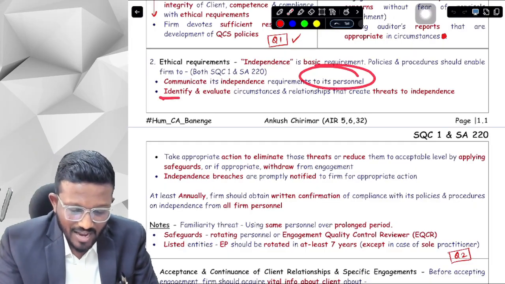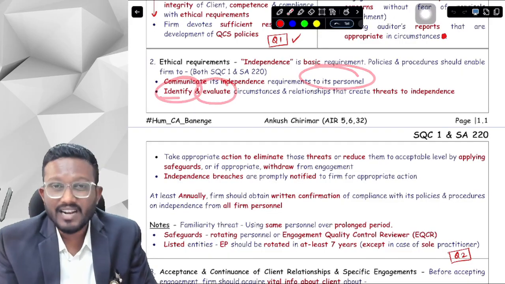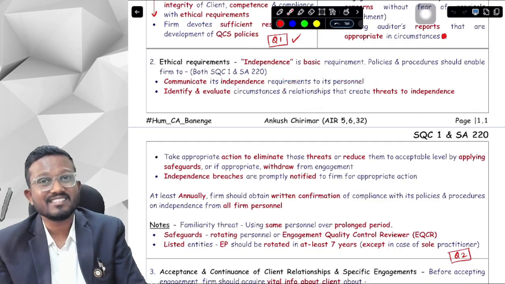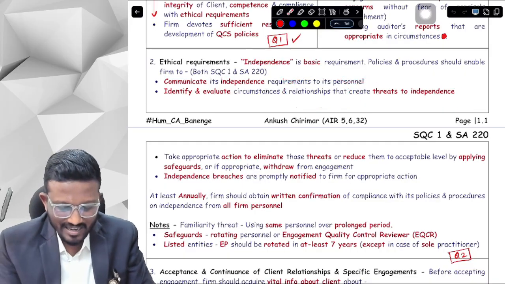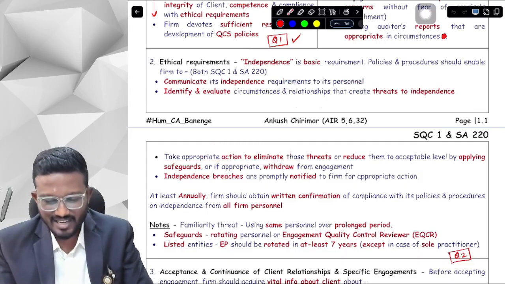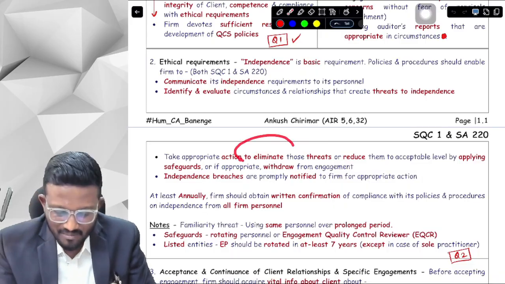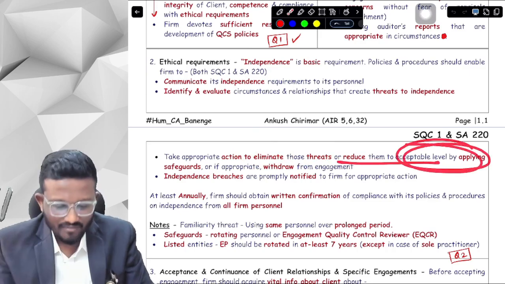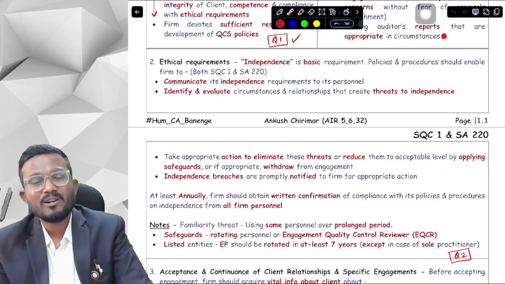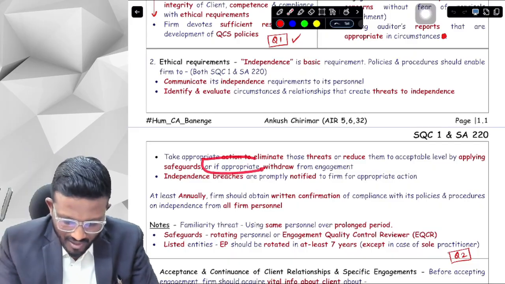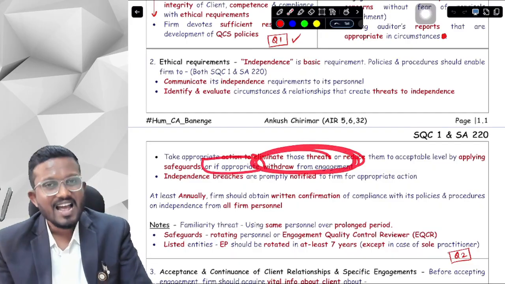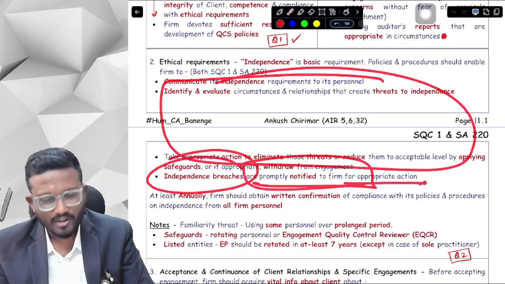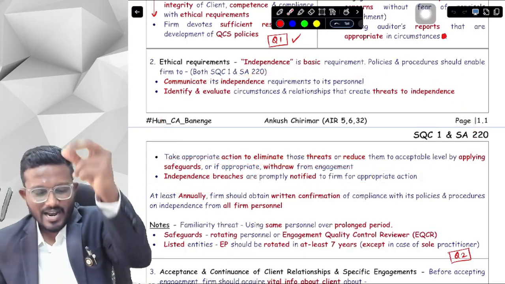Next, we have to identify and evaluate if there are any circumstances or relationships that create threats to independence. Okay, yes sir. If there are threats to independence, then we have to take appropriate actions to eliminate those threats. If we are not able to eliminate them, then reduce them to an acceptable level by applying safeguards. Or if you are not able to even reduce them, then if appropriate, you can withdraw from the engagement. And all independence breaches should be promptly notified to the firm for appropriate action. Okay, yes sir.